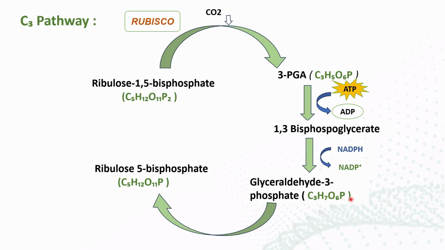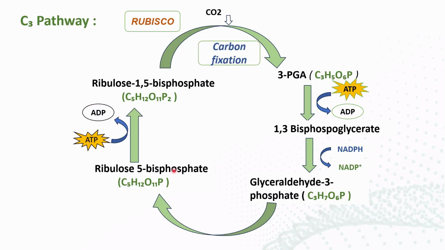Glyceraldehyde phosphate has only one phosphate, so the product formed from it will also have one phosphate, but the end product has 2 phosphates. So in the next step, the ATP present in the stroma of the chloroplast releases phosphate to form ribulose 1,5-bisphosphate.